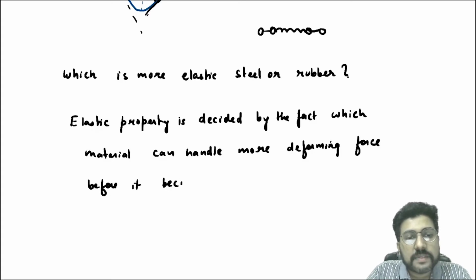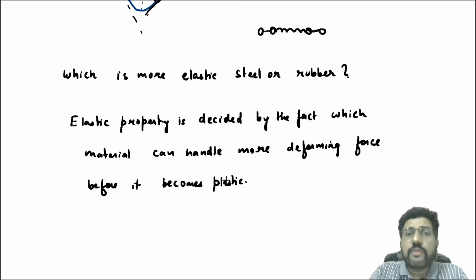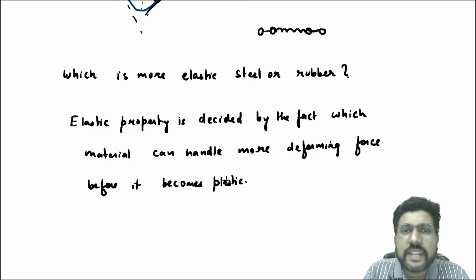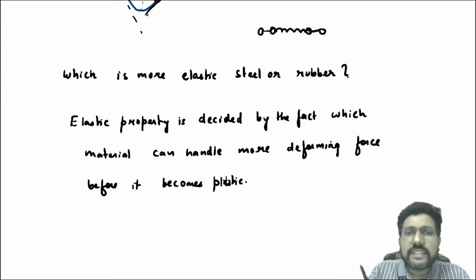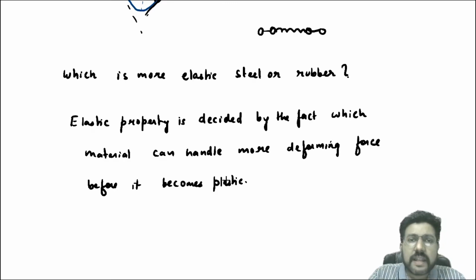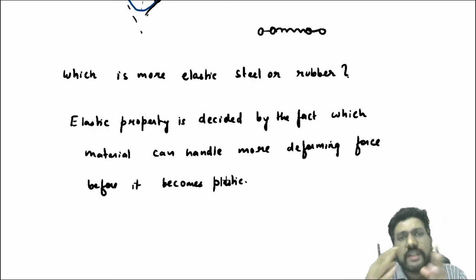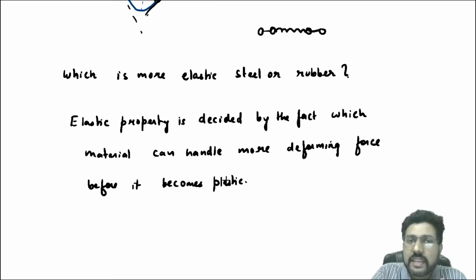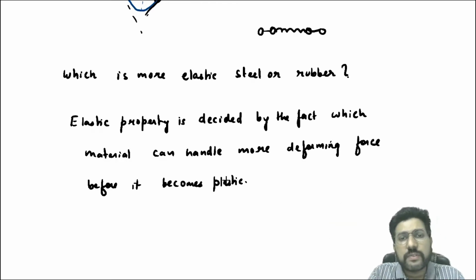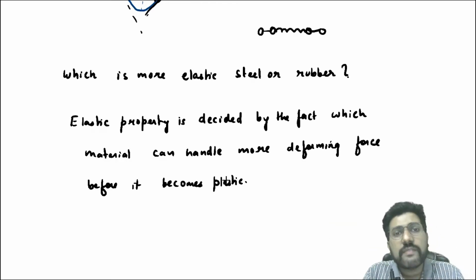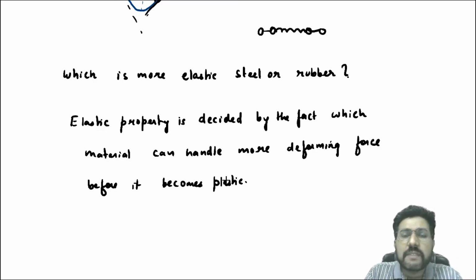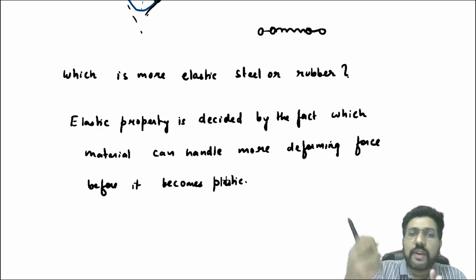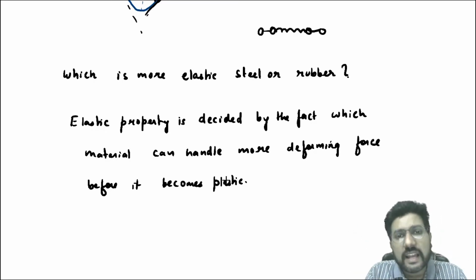As the deforming force keeps on increasing, it's not necessary that the elasticity will be retained. Elasticity keeps on decreasing as you keep on increasing the deforming force. At one particular deforming force, that is the elastic limit, it might happen that after this point the body no longer remains elastic and it converts to a plastic body.